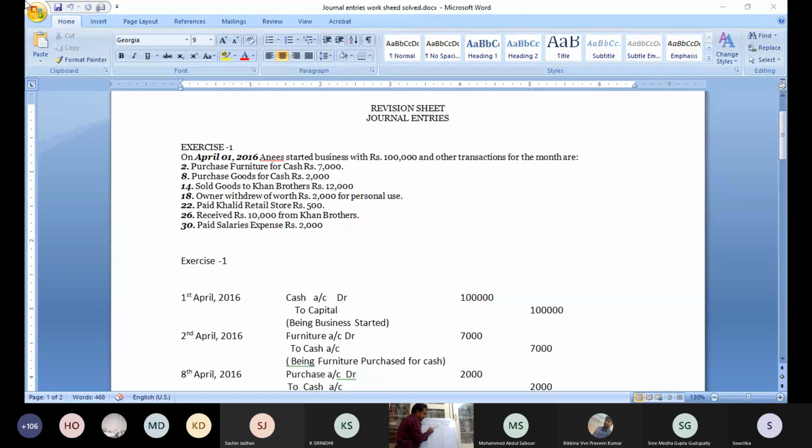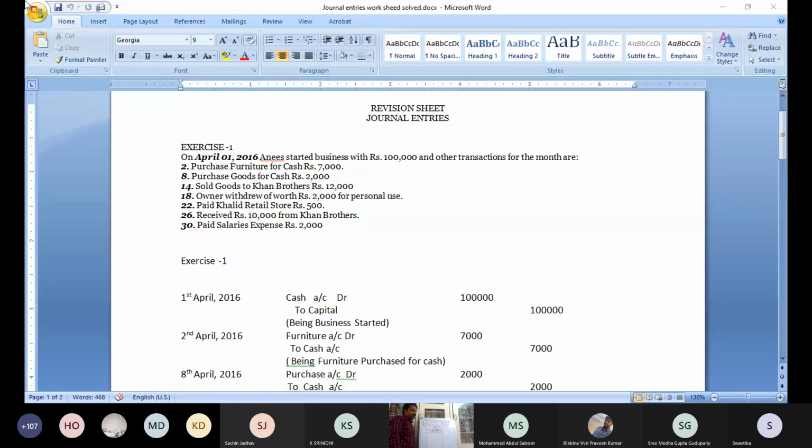After the transaction, what we write is called a narration. Narration is nothing but an explanation of the transaction. So: being business started by Anis.